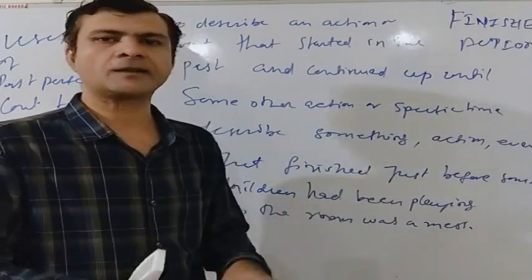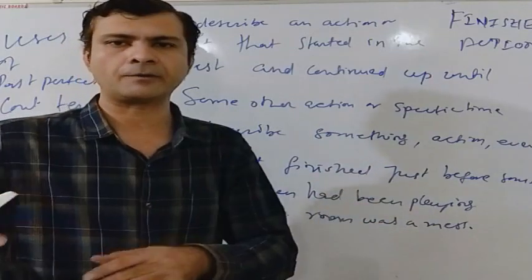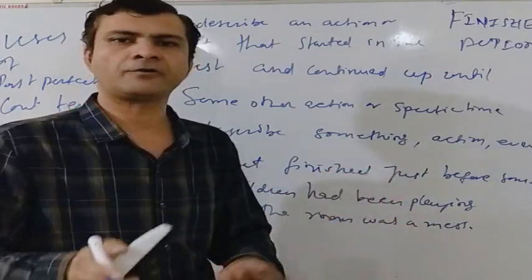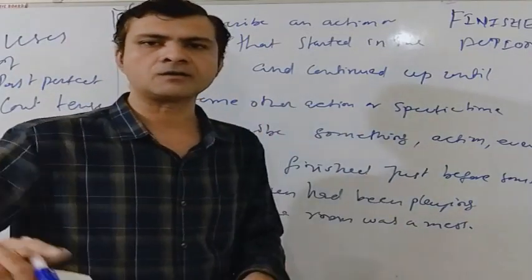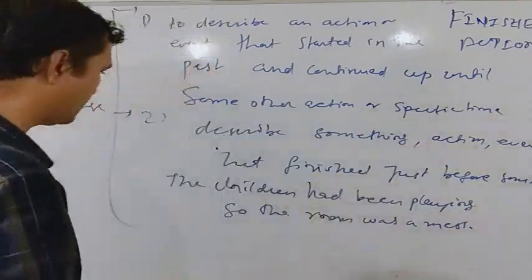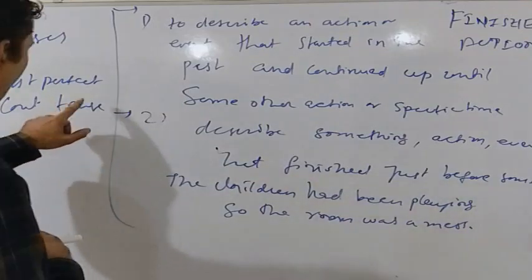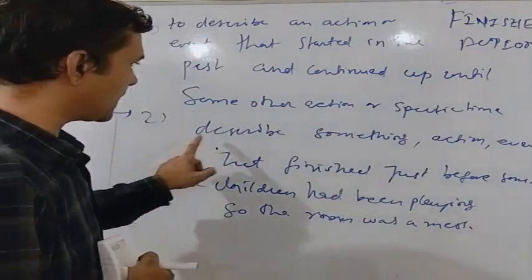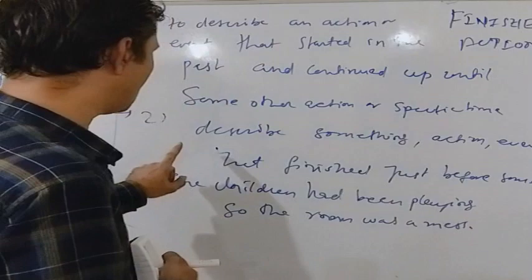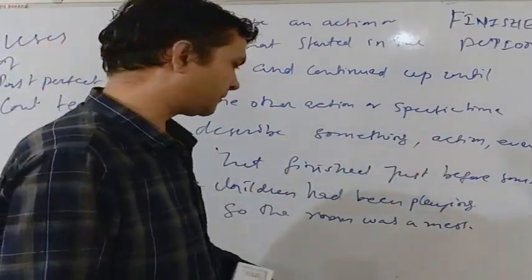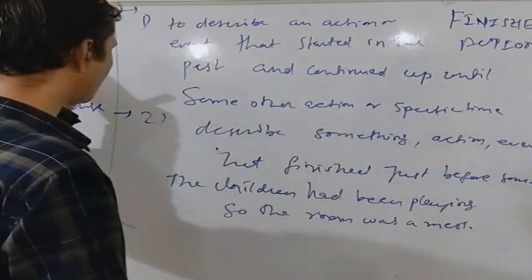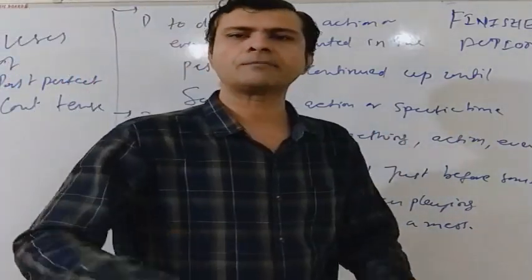In fact, we never use any continuous tense, be it the present continuous or present perfect continuous or past continuous or past perfect continuous tense, with any stative verb. I have explained the difference between stative verbs and dynamic verbs, and why we do not use the continuous tenses with stative verbs, in another video. The second use of the past perfect continuous tense is to describe something, an action or event, that finished just before some other action happened. So this was all about the past perfect continuous tense and the past tense.